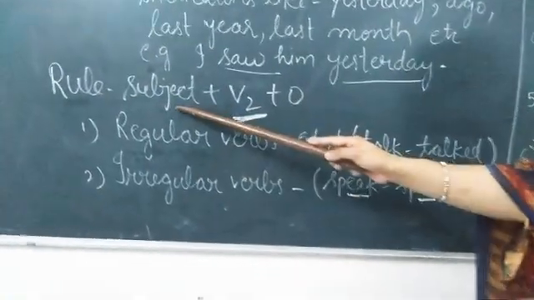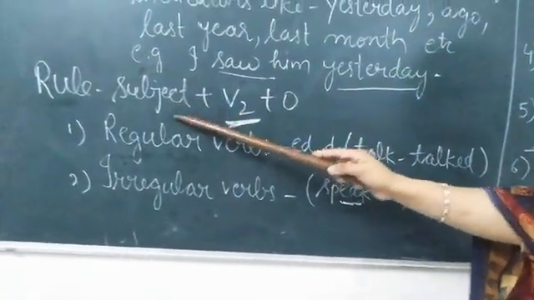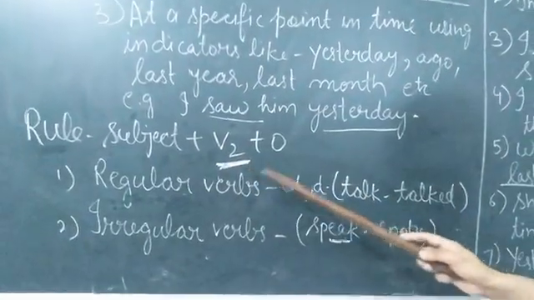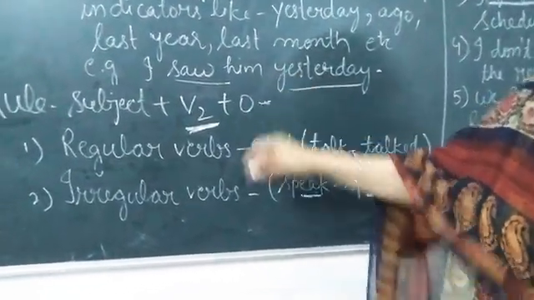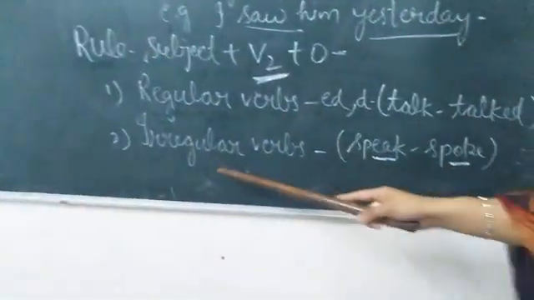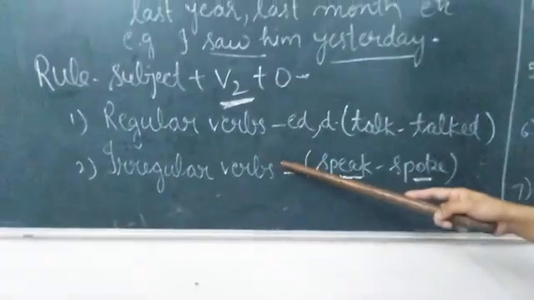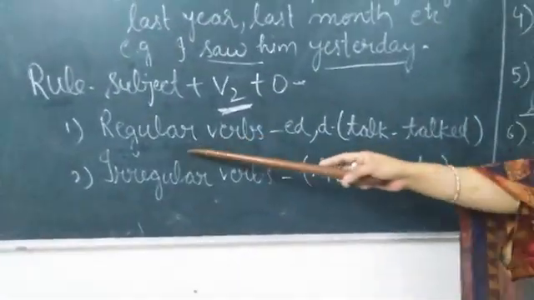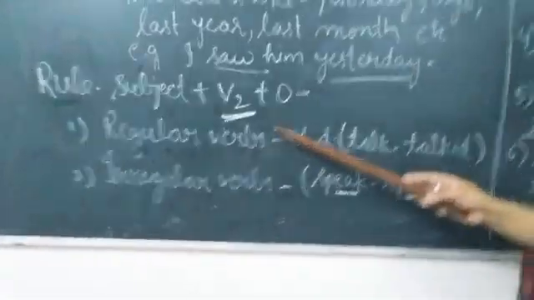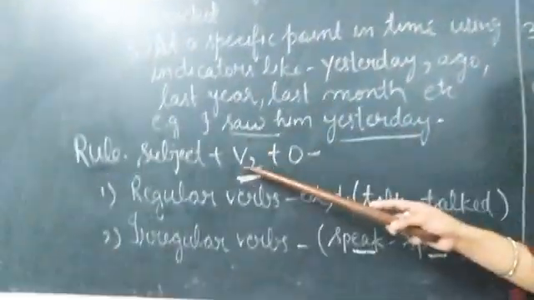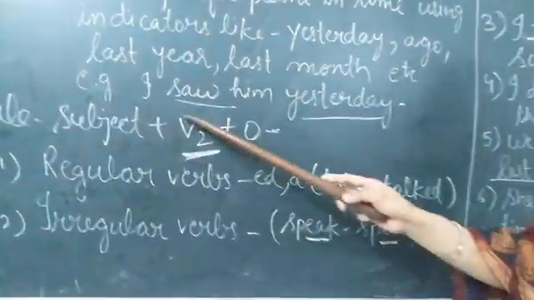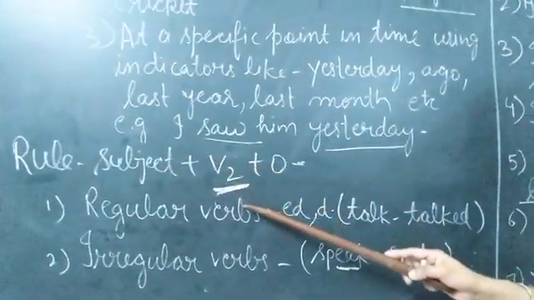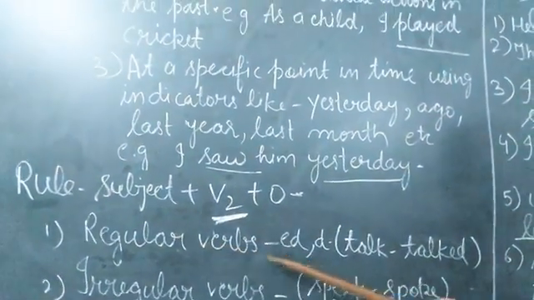And then the rule, you must remember this rule: subject plus second form of verb plus object. We know that object is the action receiver. Okay. Then regular verbs and irregular verbs, you need to know how to change the regular verbs. These 2 things play important role while writing the sentences in simple past tense form. Because verb second form we have to use, and that will be converted with these rules.